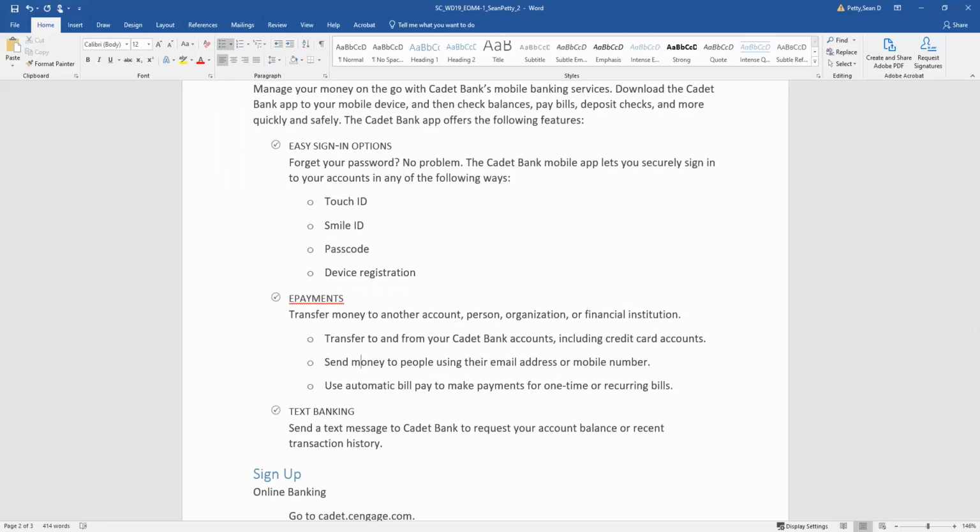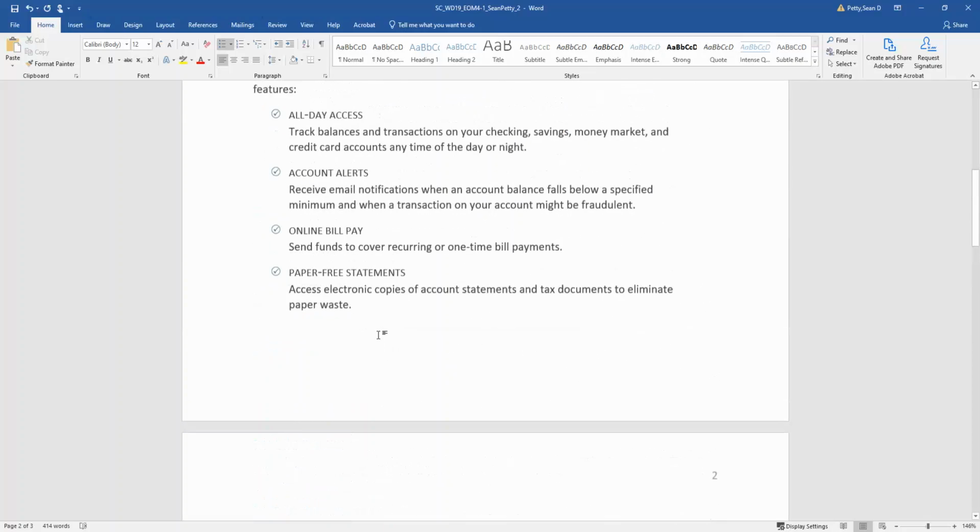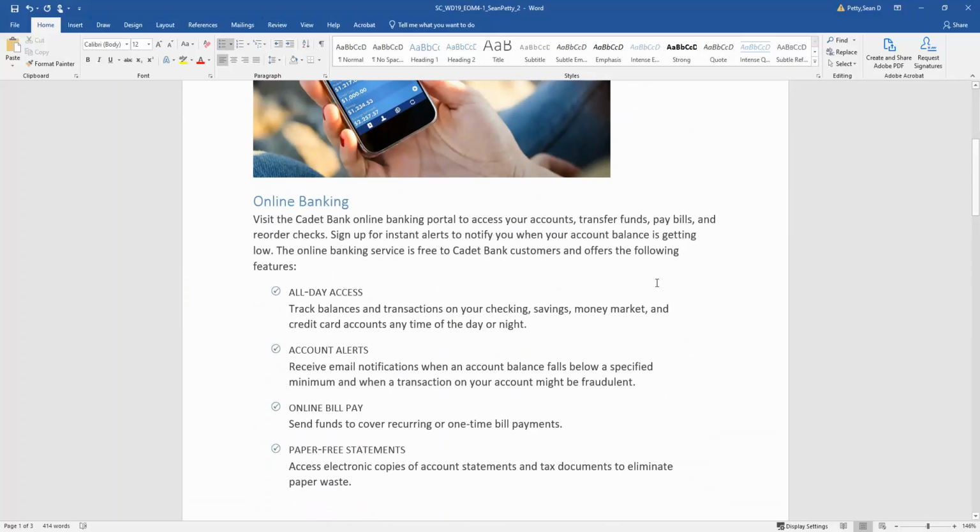Step number 7 says apply a right indent of 1/2 inch to the list in mobile banking. So let's go to mobile banking. It says apply a right indent to the list in the mobile banking section to use the same formatting as the list on page 1. So let's take a look what's going on page 1. As you notice, they've kind of got everything condensed to where things aren't going out this way. See how everything kind of stops right here?